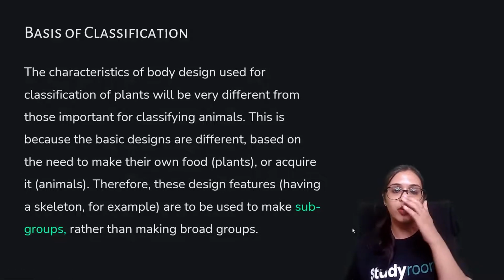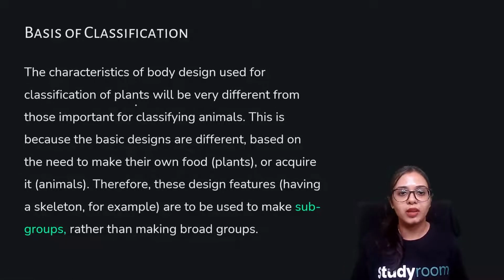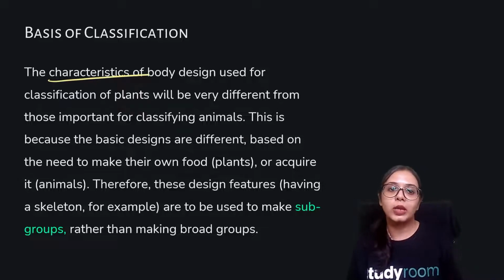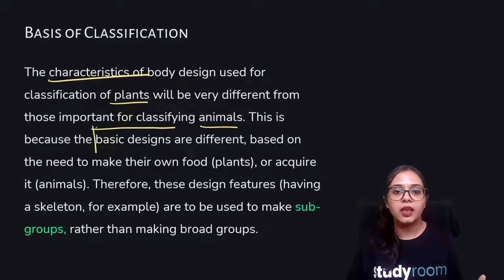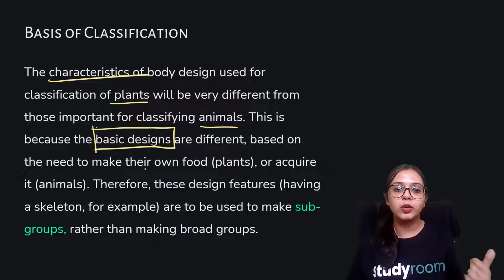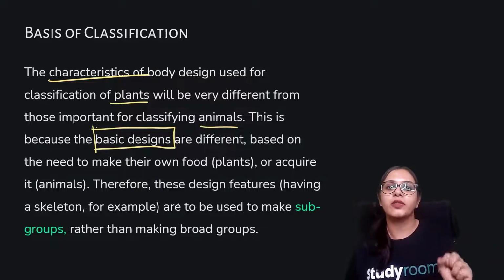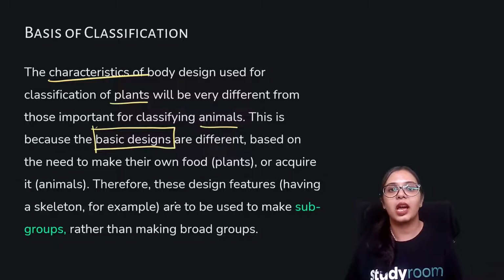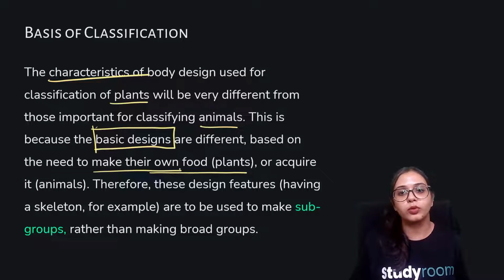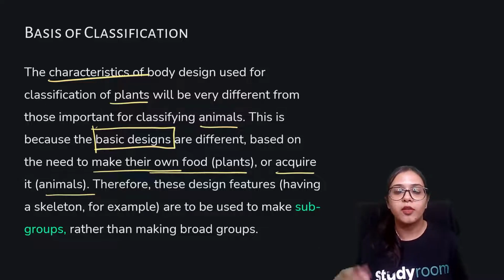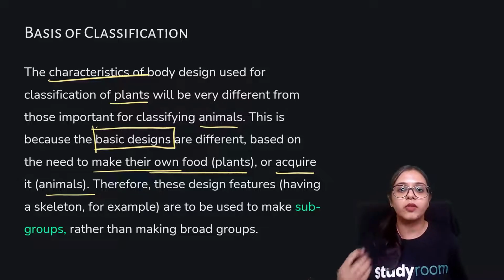These characteristics of body design are used for classification of plants, and the characteristics we use to differentiate plants would obviously be different from animals, because the basic designs are different. There are some cellular level differences: plants have a cell wall, animals only have a cell membrane. Plants are autotrophs and make their own food, and animals acquire it from other living organisms, either from plants or from other animals.